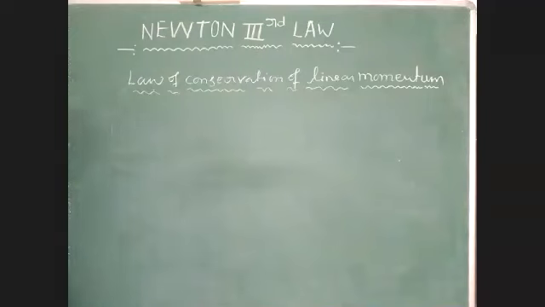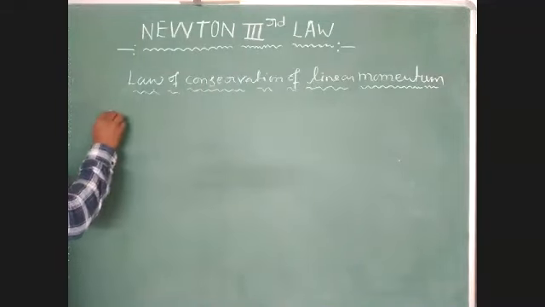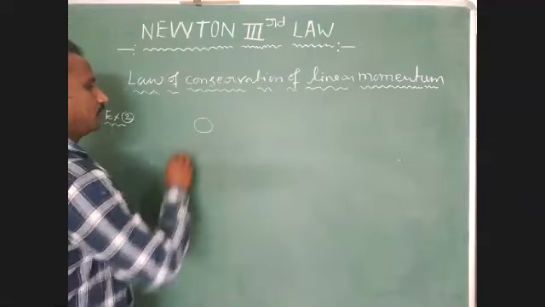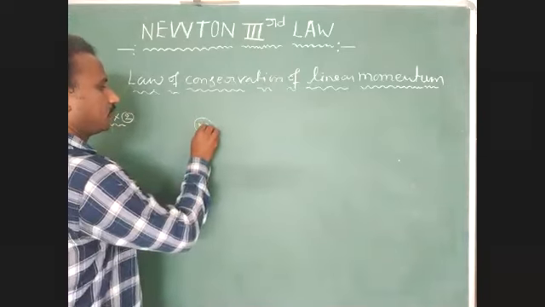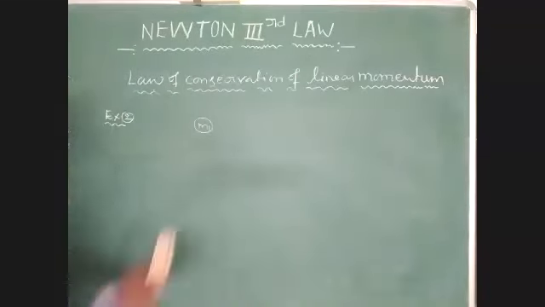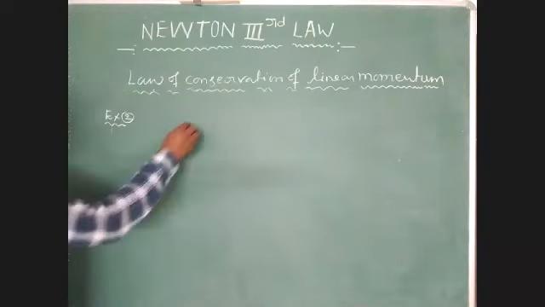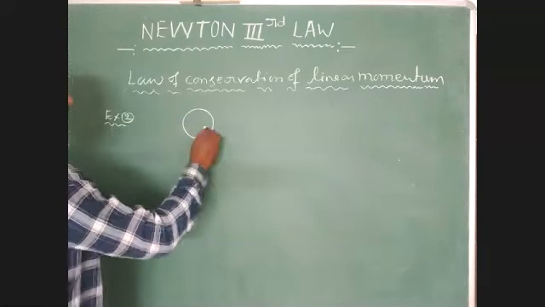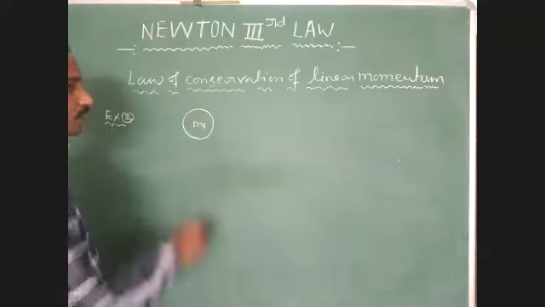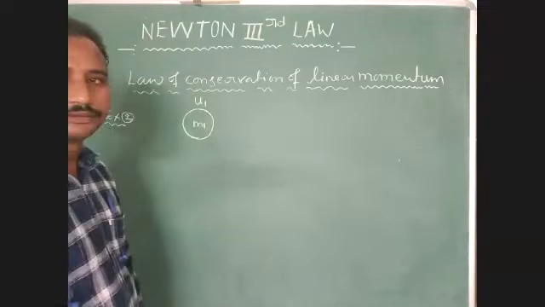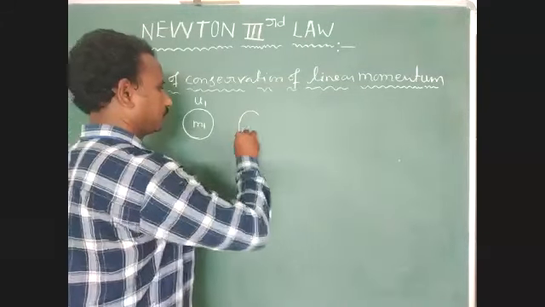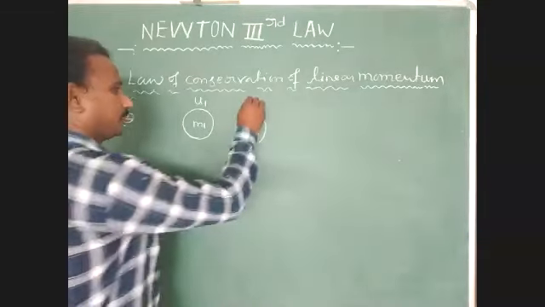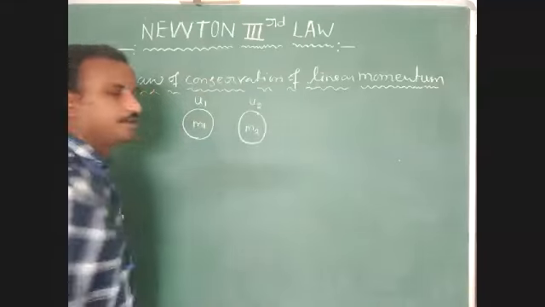Okay, example 2. One more example we have to discuss. Here two bodies are moving in a horizontal direction. Mass of first body m1, initial velocity u1, mass of second body m2, and its initial velocity u2.